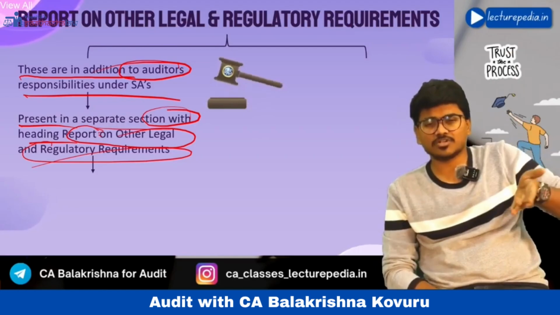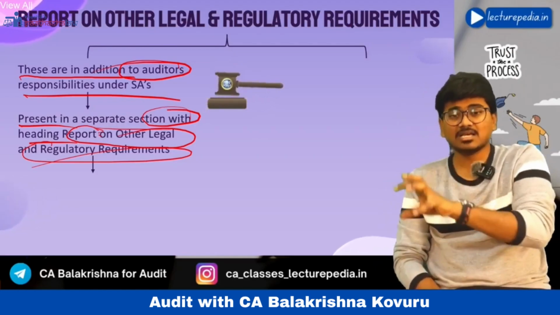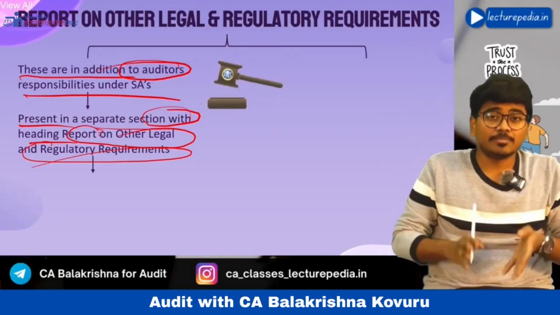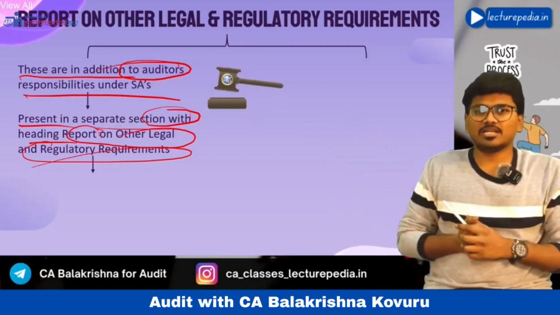If the internal control over financial reporting is also there, you will mention that ICFR has also been given as an annexure to this audit report. Like this, you will mention. All this reporting you will do in the report on other legal and regulatory requirements.